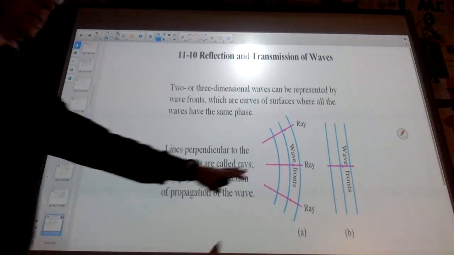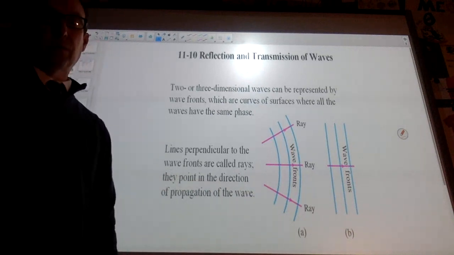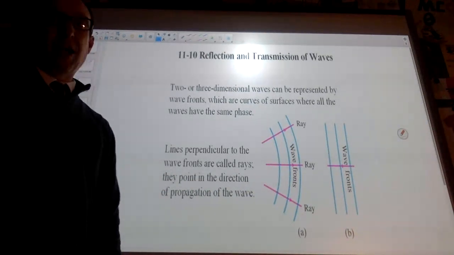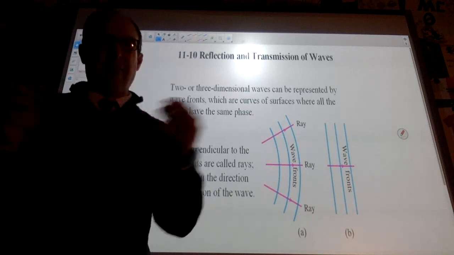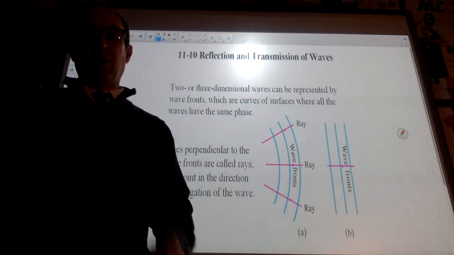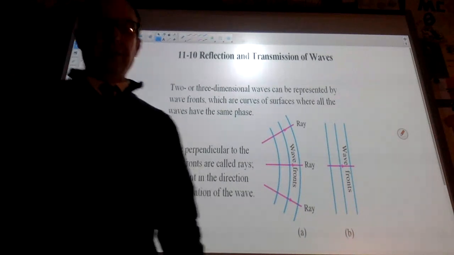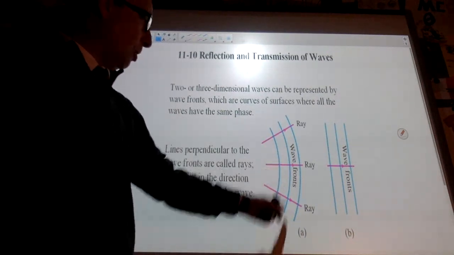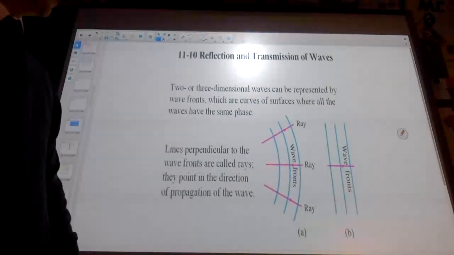A common way for us to draw waves, especially since it's hard to draw particles close together and particles spread out, is to just draw the parts where it's maximums. And so we call this our wave fronts.